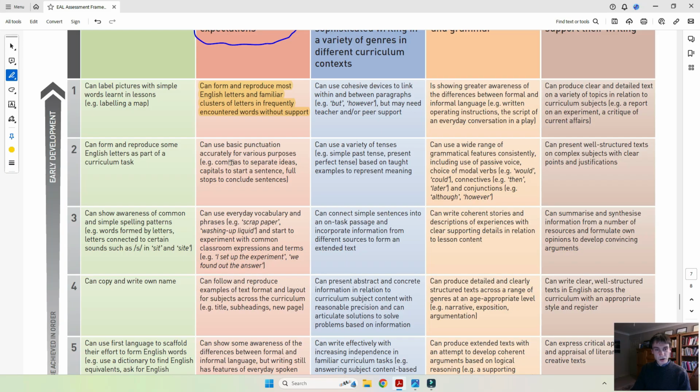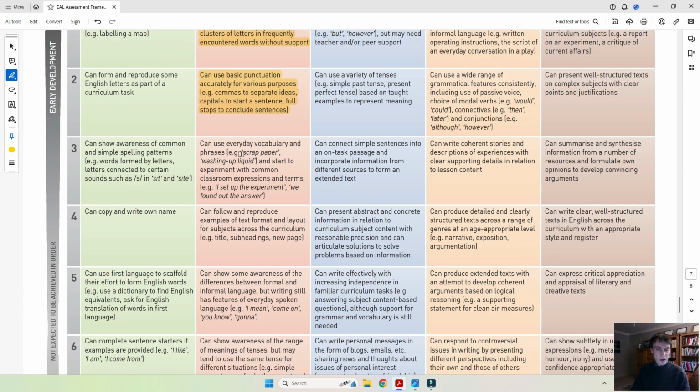Certainly on the basis of the sample, it is looking rather good, so we are going to mark this as fulfilled. Okay, we're going to now move to descriptor 3. Can use everyday vocabulary and phrases and start to experiment with common classroom expression and terms like "I set up the experiment, we found the answer."